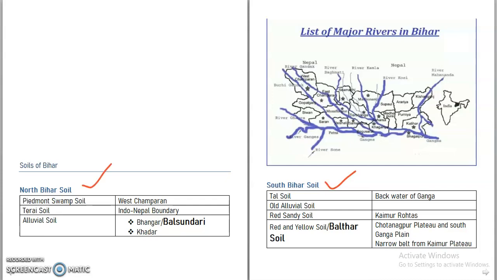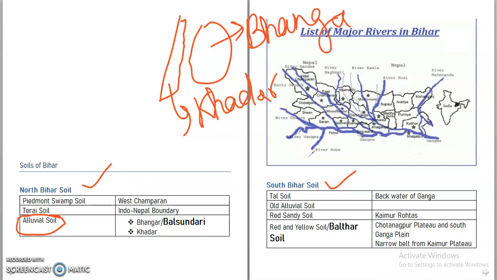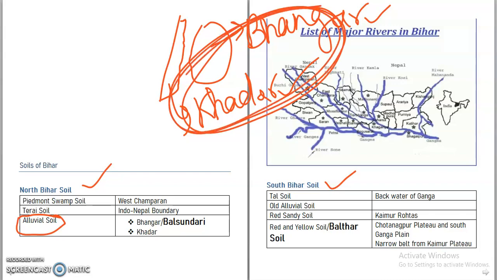So the first thing we have to remember is alluvial soil. Bihar has mostly alluvial soil. Alluvial soils are soils made due to rivers. Nearby a river there will be newer alluvial soil, which is known as khadar. And away from the river there will be older alluvial soil, which is known as bhangar. We have to remember that older alluvial soil is known as bhangar and newer alluvial soil is known as khadar. This is a very important fact.